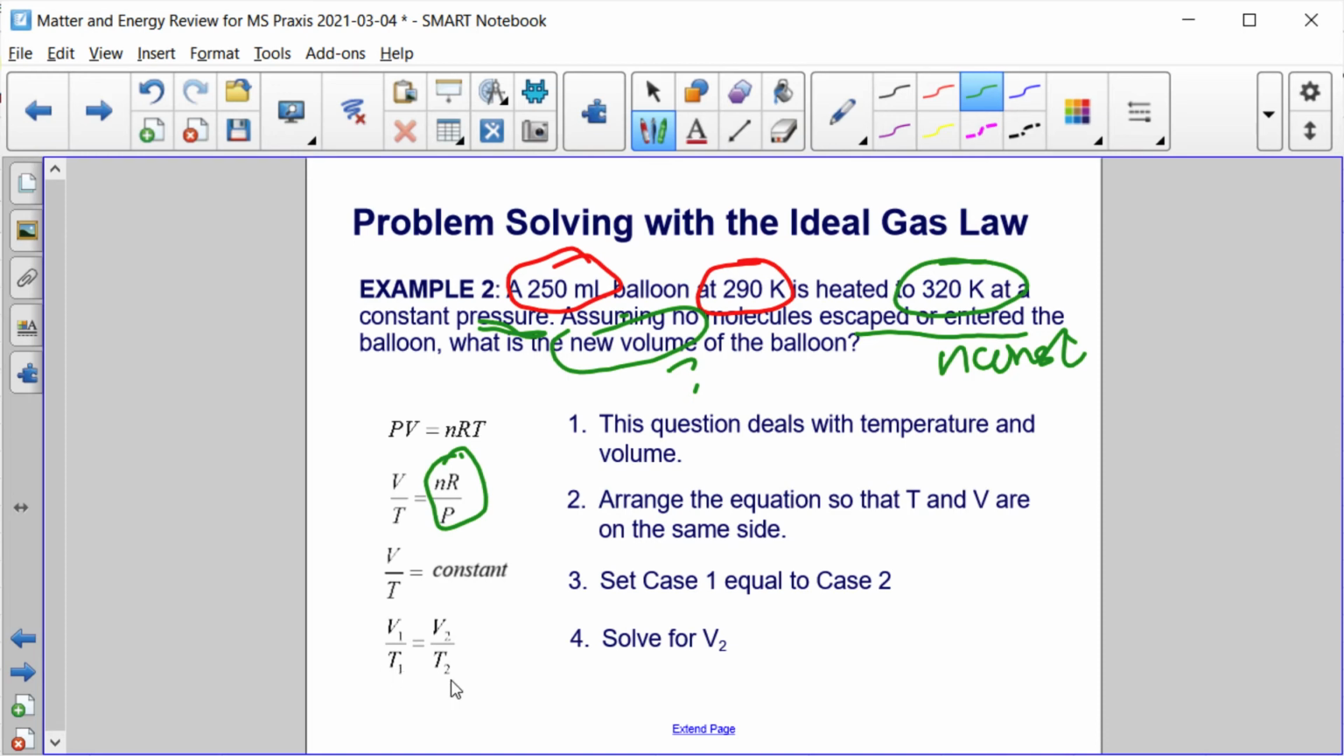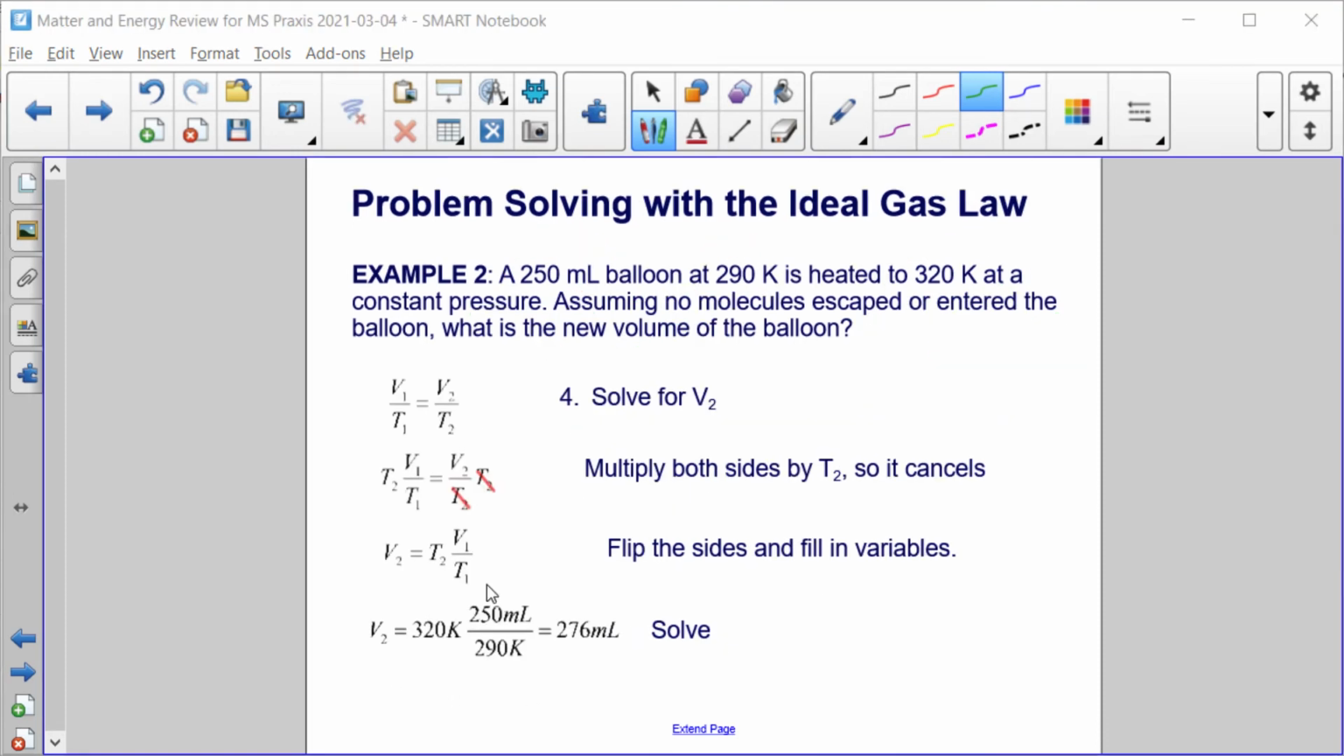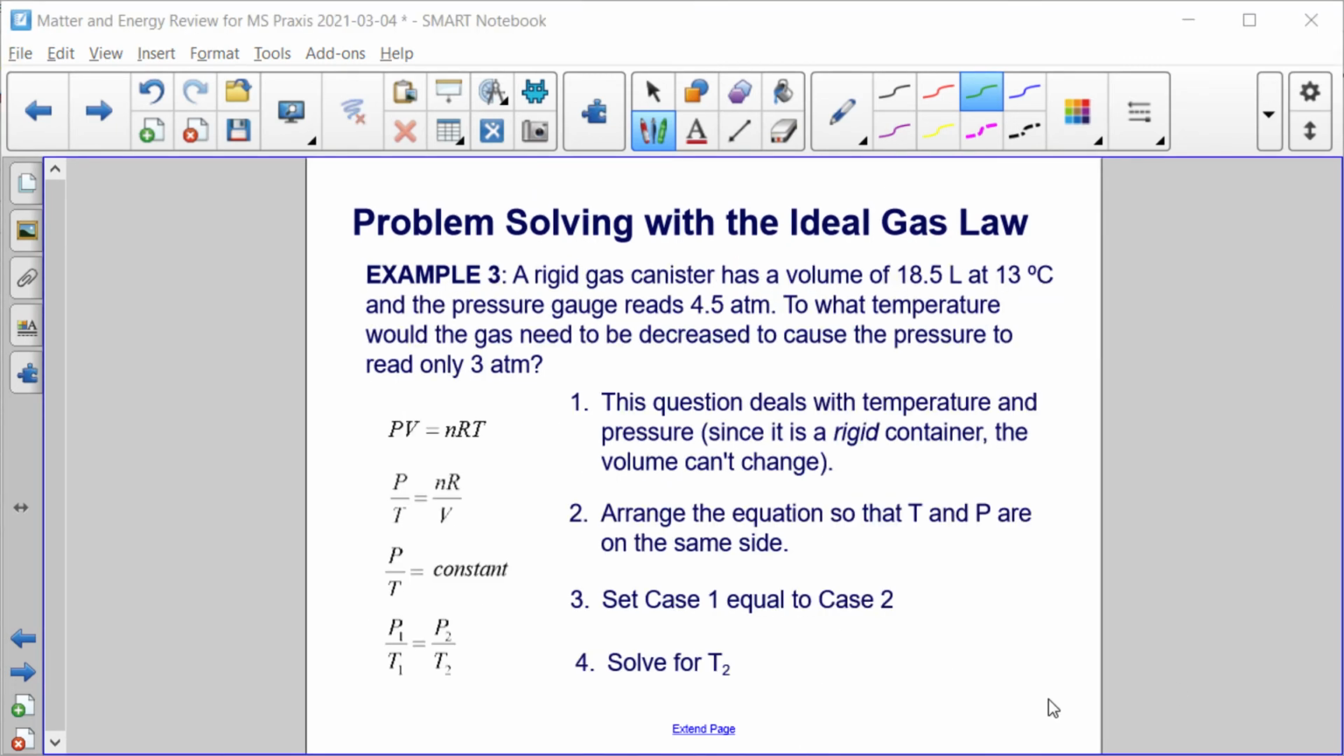From here, we solve for V2. If we multiply both sides by T2, we get that V2 is equal to T2, the ending temperature, which is 320 Kelvin, multiplied by V1, 250 milliliters, over T1, 290 Kelvin. And we get a volume of 276 milliliters. So, if we're going to maintain a constant pressure in a closed container, if we increase the temperature, the volume must also increase.